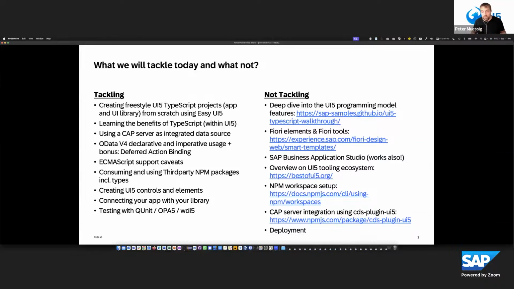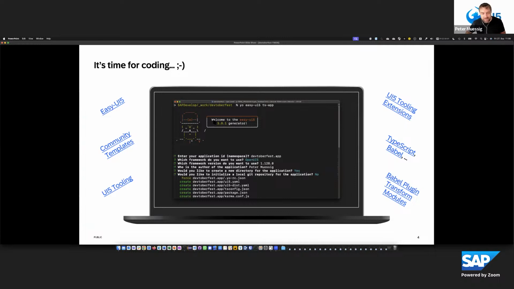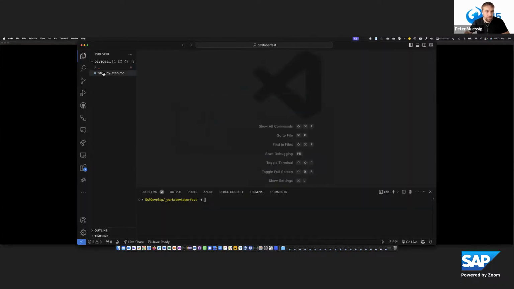Plus also not talking too much about the CAP server integration using the CDS plugin. There are also many more nicer features or deployment scenarios. So that's what we talk about on the left-hand side. And with that, I talked a lot, and let's now get started in real coding. Let me switch to my IDE.